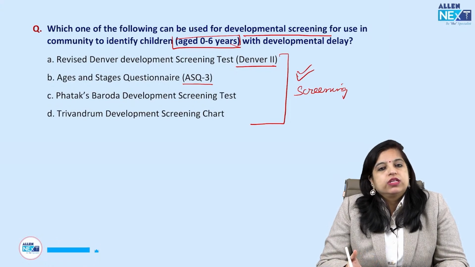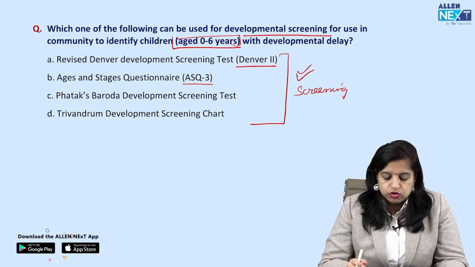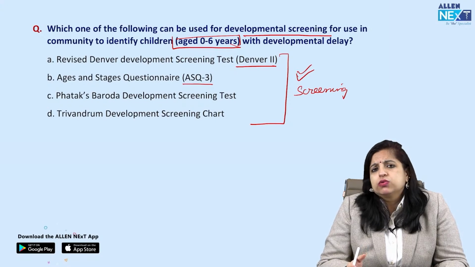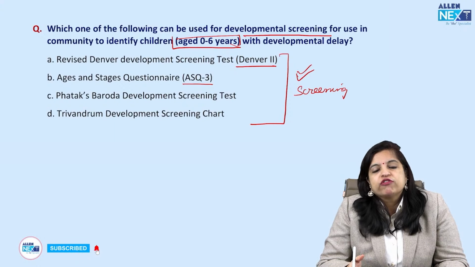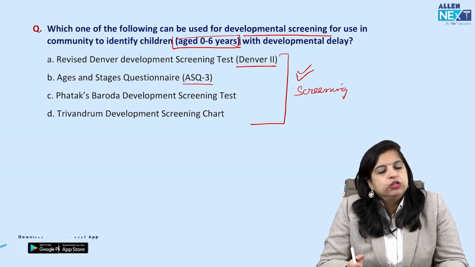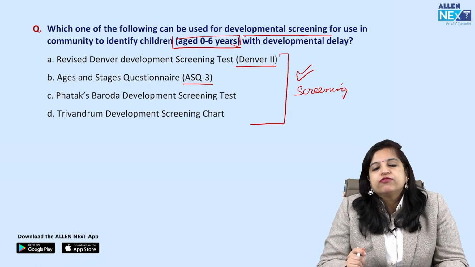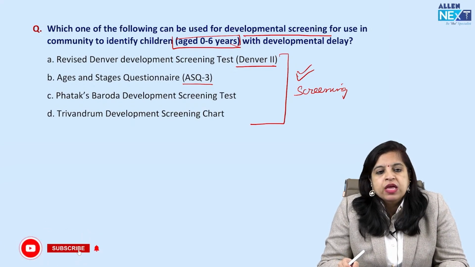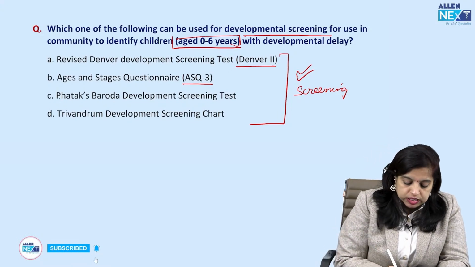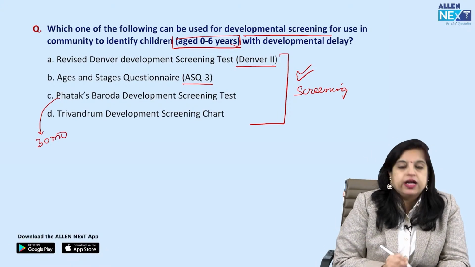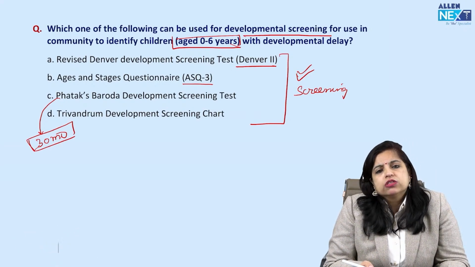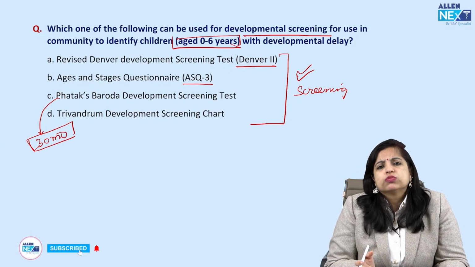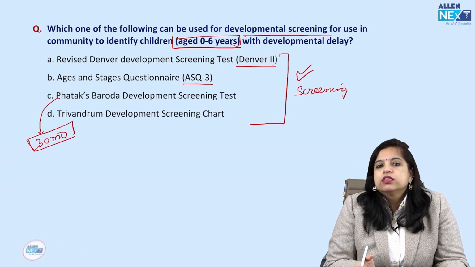So let us start with the analysis of our options. First of all, remember one of the best development screening tests, which is just a mirror image or the Indian adaptation of the Bayley developmental scale used in the Western world, is the FATEX Baroda screening test, which was developed by Dr. Pramila Phatak. And this is applied up to the age of 30 months. Remember that. So 30 months तक के लिए होता है ये, and usually it is to be used by child psychologists and not by the pediatricians.